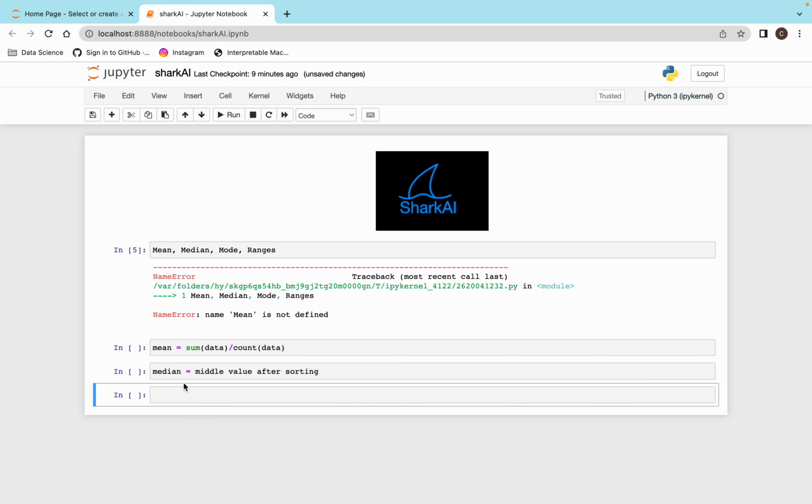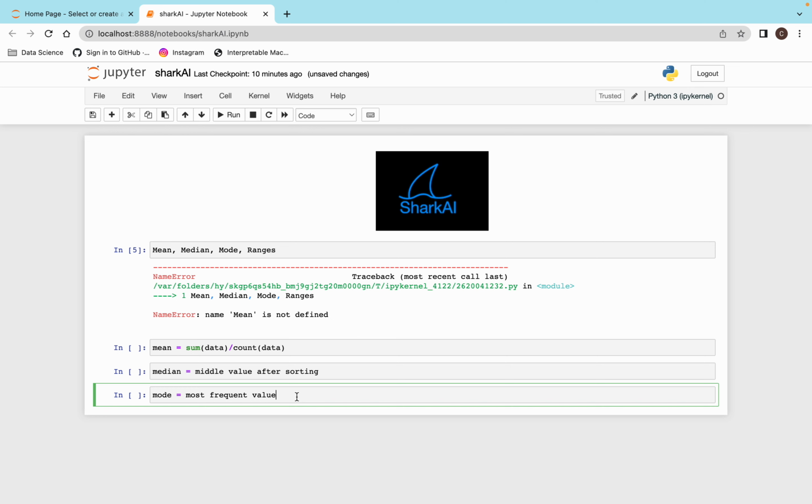And the mode is the most frequent value. Suppose there are two numbers which are most frequent, then we will pick the first value, which will be found by the algorithm. So that will be the most frequent value. We'll see one by one.